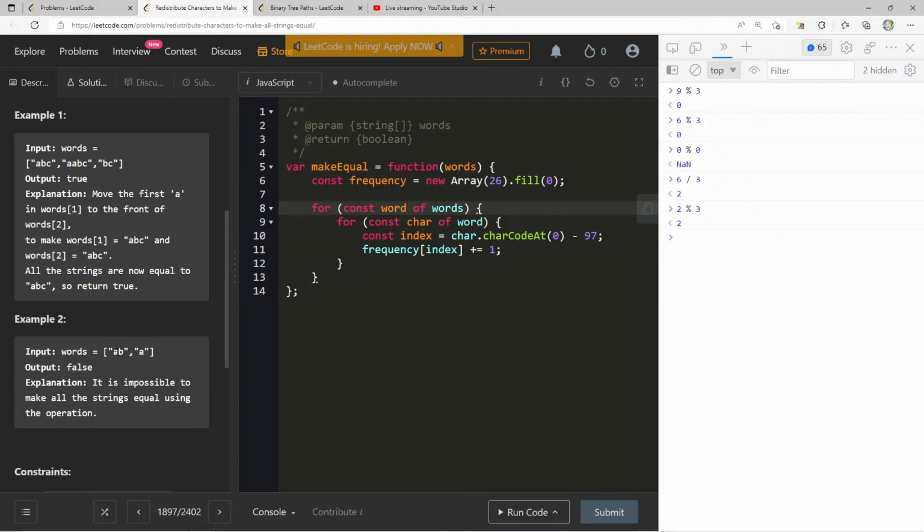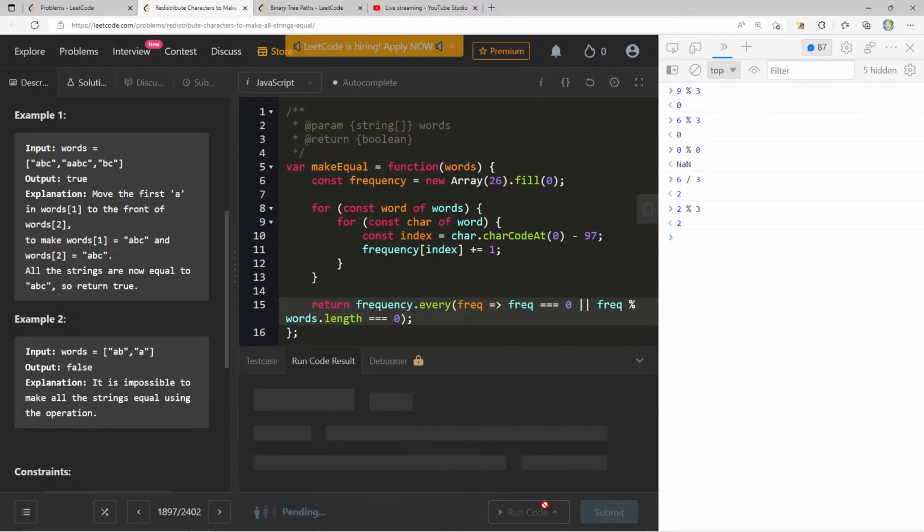In here, we have 2 A's, but then we have 1 B. I think what we want to do is we want to say return frequency dot every, and I'll say frec. We can say frec is equal to 0, or let's see, we have frec modulo words dot length is equal to 0. And if this does work, I'll explain to you sort of what I'm doing here.